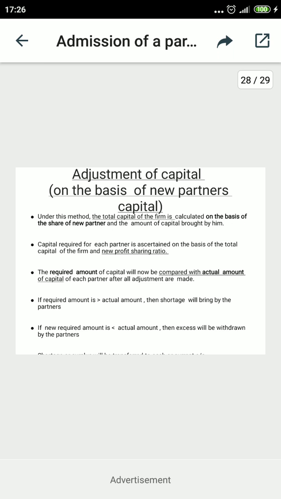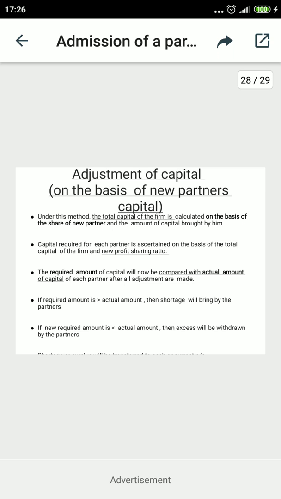Now step number 2 you have to apply. The 40,000 will be distributed and used for calculating the new partners' capital accounts, so the new ratio will be applied. First, calculate the total capital on the basis of the incoming partner. Second, this new capital will be distributed and calculated according to the new profit sharing ratios.